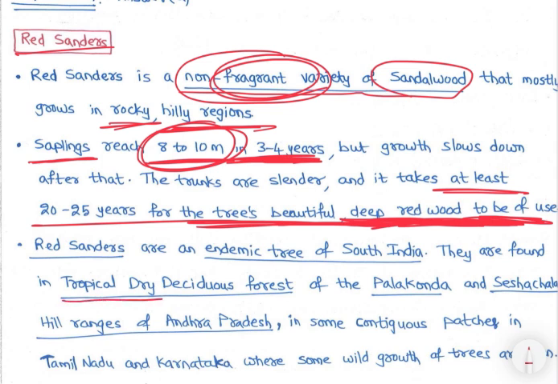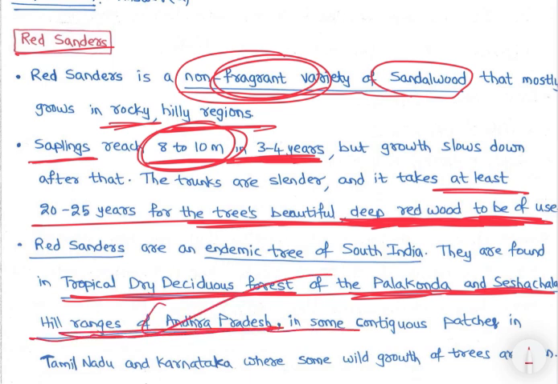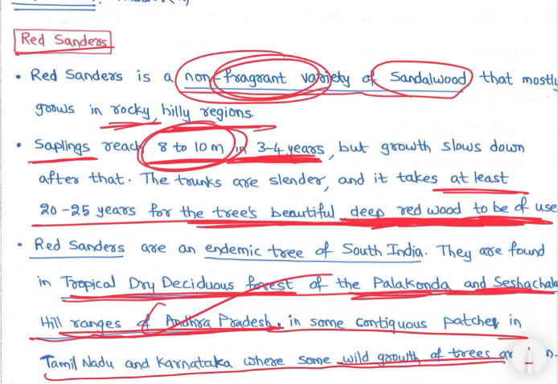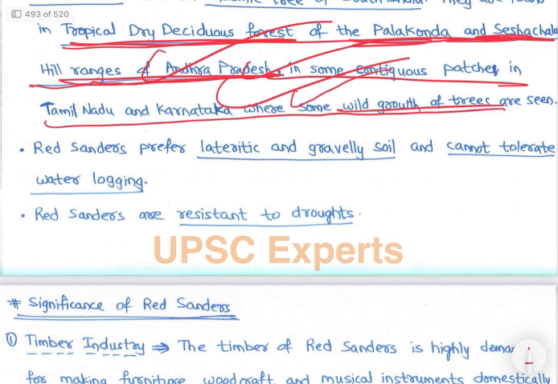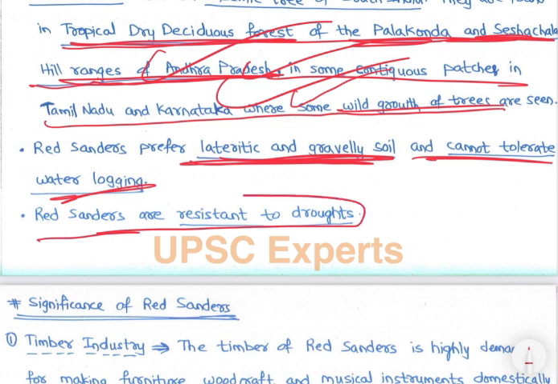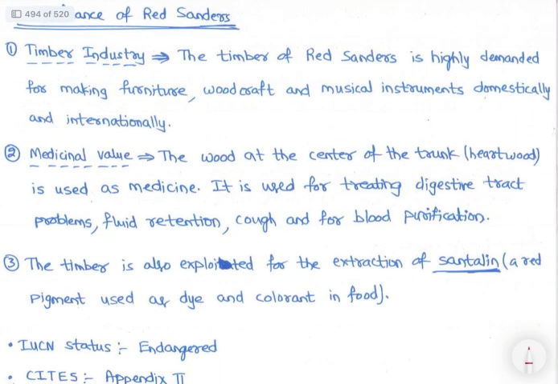They are found in the tropical dry deciduous forests of the Palakonda and Seshachalam hill ranges of Andhra Pradesh, right? In some contiguous patches in Tamil Nadu and Karnataka, where some wild growth of trees is seen. Red sanders prefer laterite and gravelly soil and cannot thrive in waterlogging. Red sanders are required for drugs. Then significance of red sanders, right?